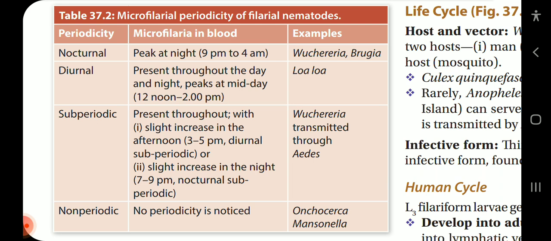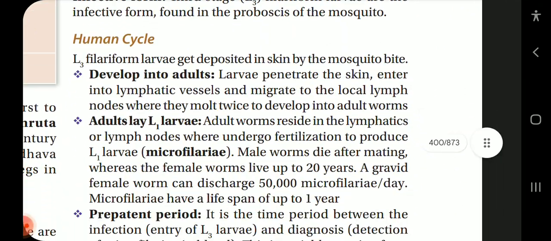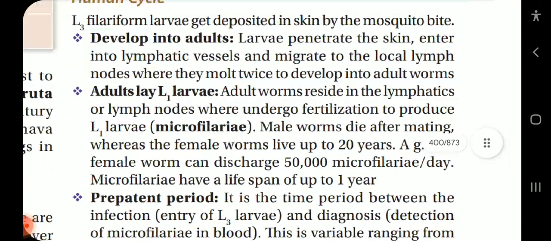Subperiodic: microfilariae are present throughout with a slight increase in afternoon 3 to 5 pm, diurnal subperiodic, or slight increase in the night 7 to 9 pm, nocturnal subperiodic. Examples include Wuchereria transmitted through Aedes. Okay, now last, non-periodic, no periodicity is noticed. Example Onchocerca and Mansonella.